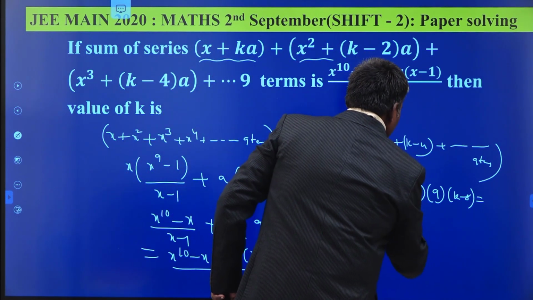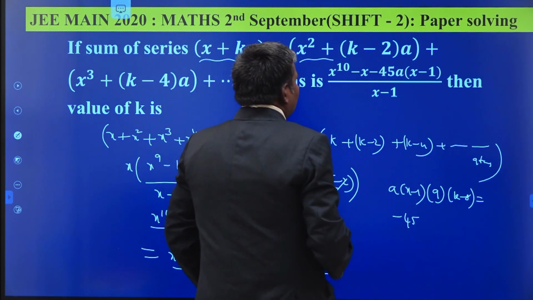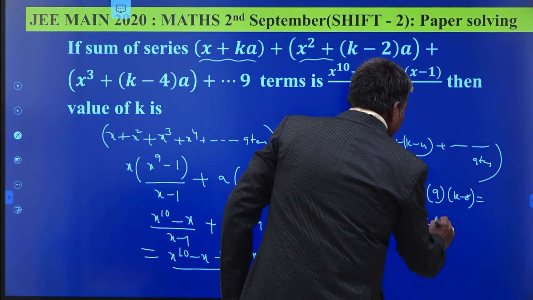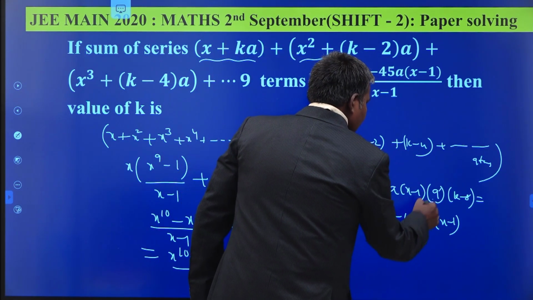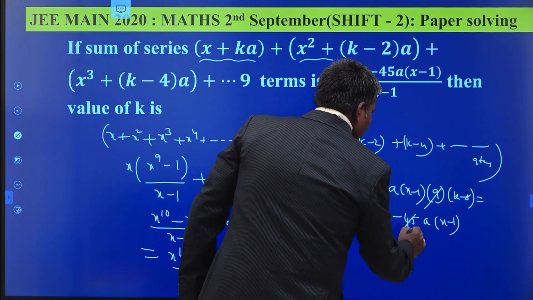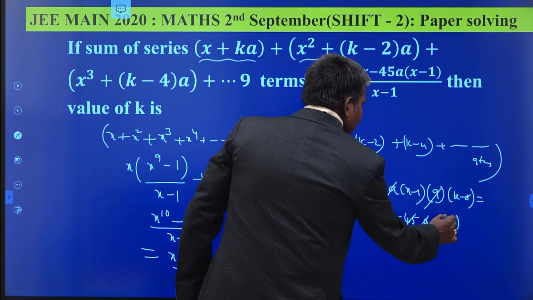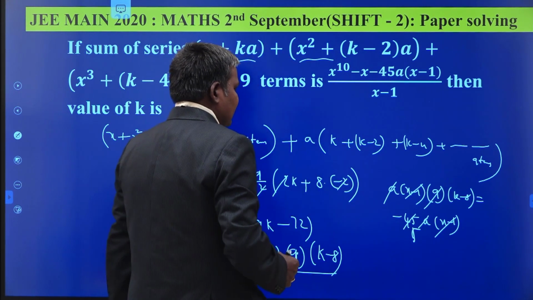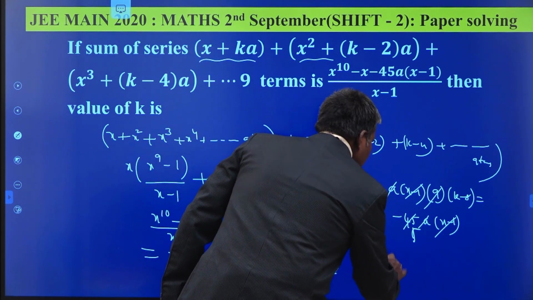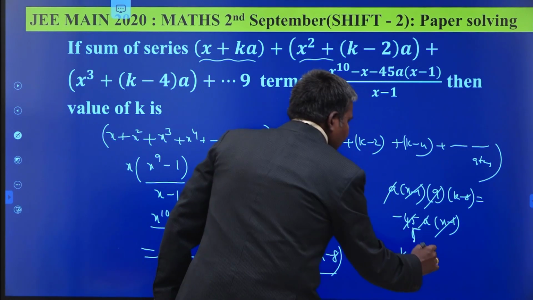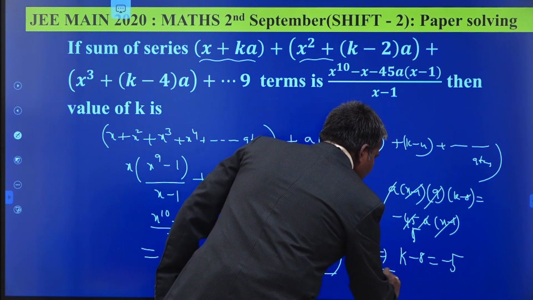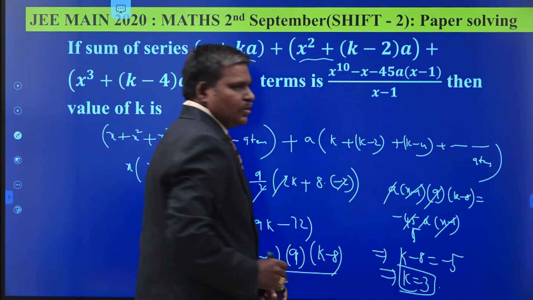Minus 45 a times of x minus 1, like that. So 9 5s. a gets cancelled. x minus 1 also gets cancelled. Implies k minus 8 is equal to what? Minus 5. What is the value of k now? 3. So the value of k is equal to 3.